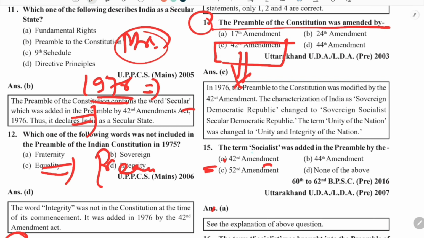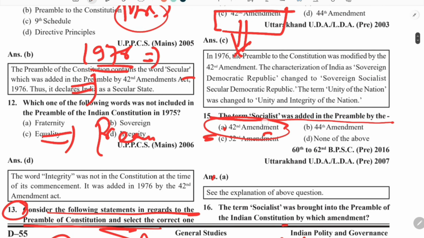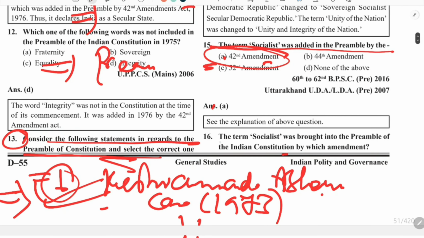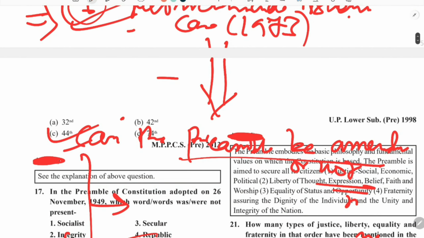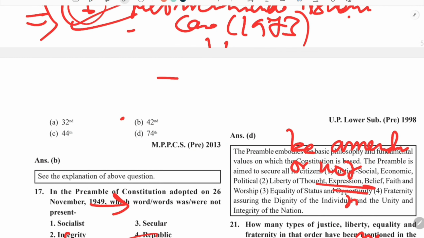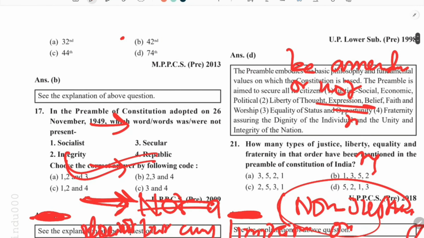Coming to the next question. The term socialist was added. So I told you only one amendment, the 42nd amendment is the right answer. The word socialist was brought into the preamble of the Indian Constitution by which amendment? So I told you it is the 42nd amendment. So these are all similar questions which you can easily solve.